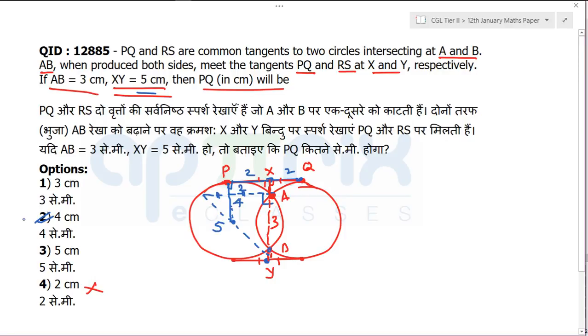How many of you understood what I did? I just found the XY length to be 5. When the XY length is 5, I joined this point to the center. It was a tangent, so it will make a 90-degree angle here, and it will meet at the center.